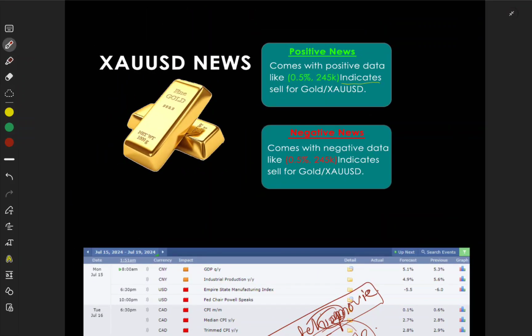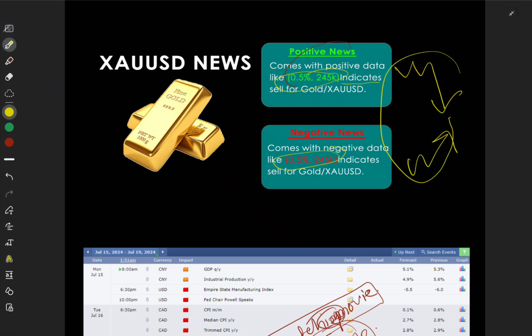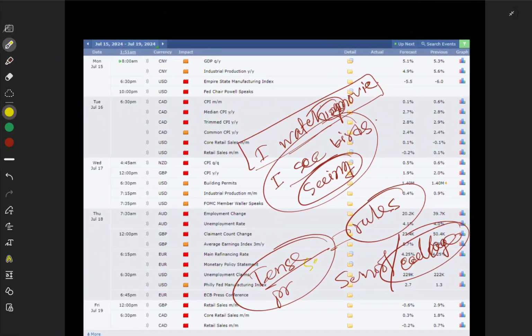So lastly, I want to tell one thing. If news comes with positive data, we will sell gold. If news comes with negative data, we will buy gold. This is the simple theory. So what you need to do: this is forexfactory.com.